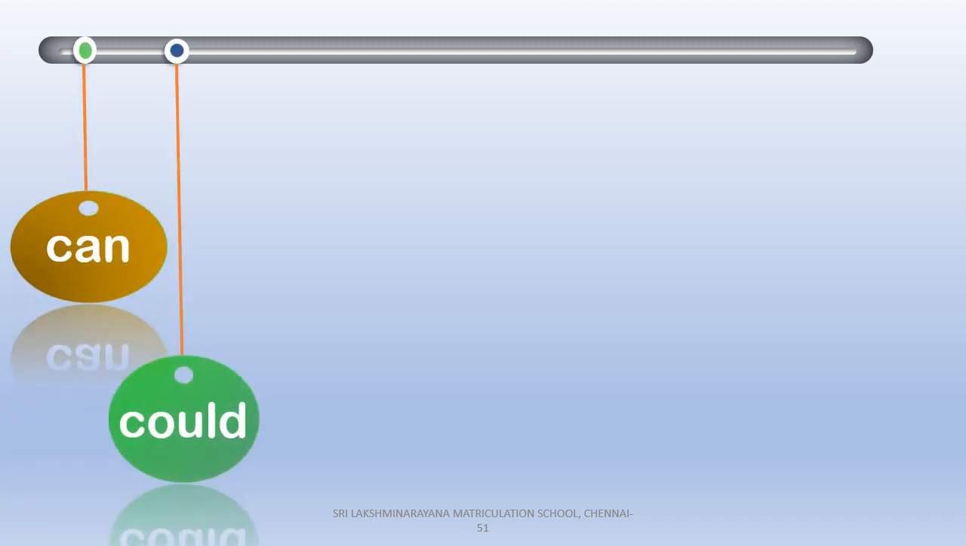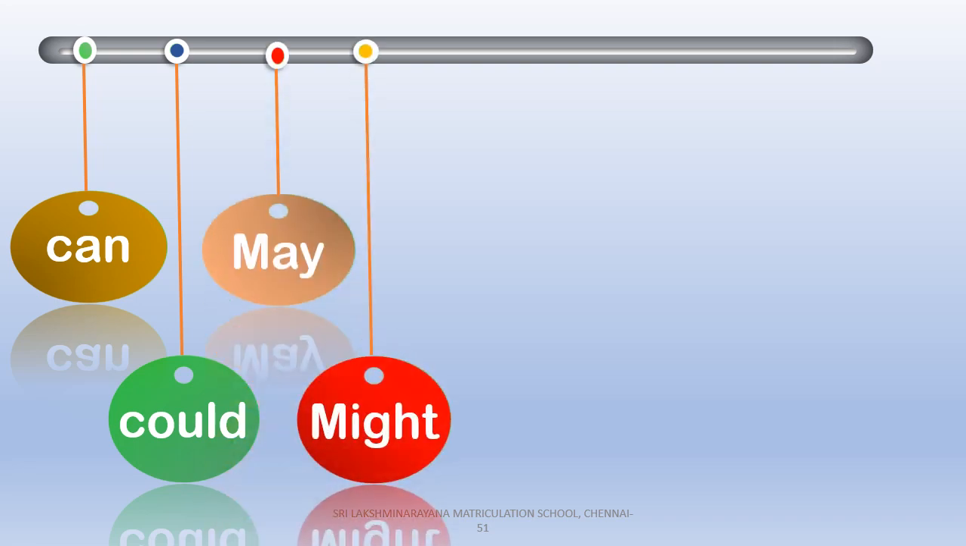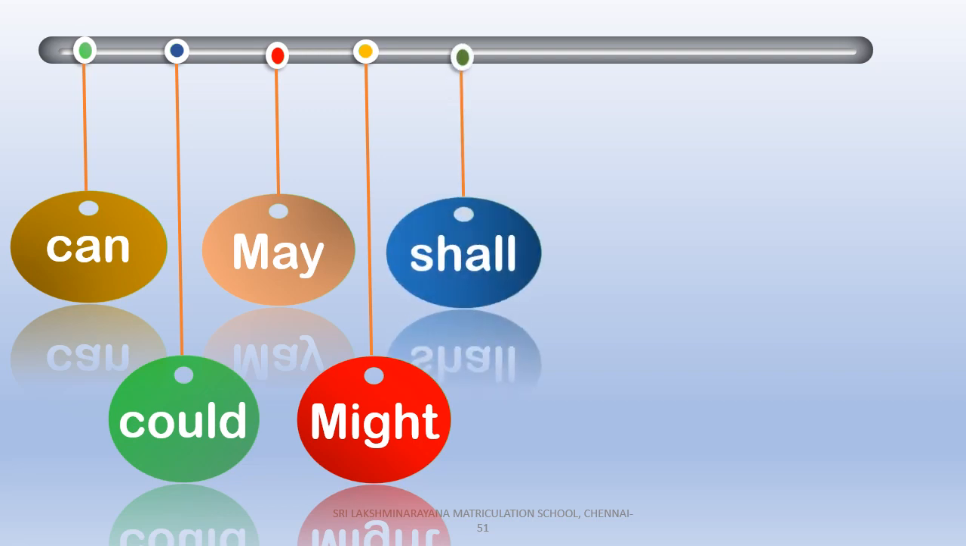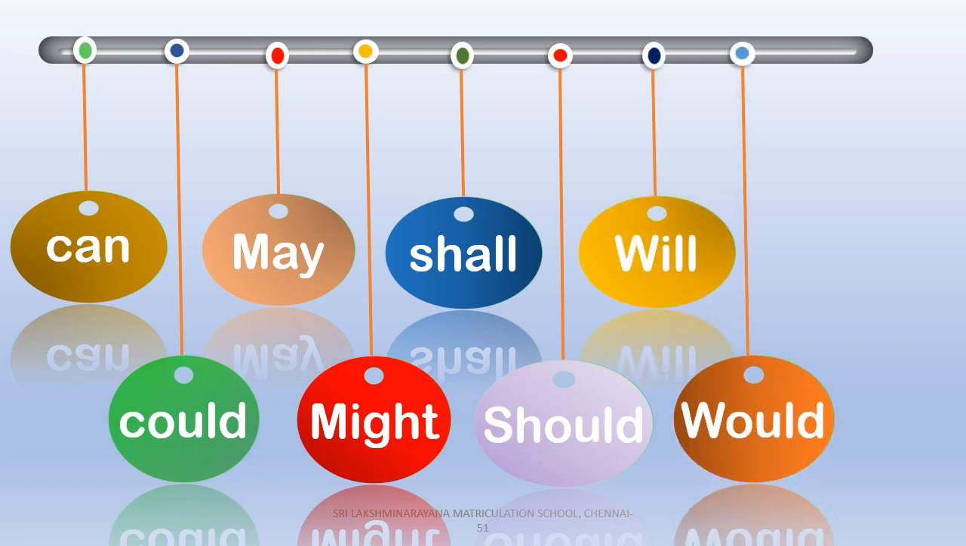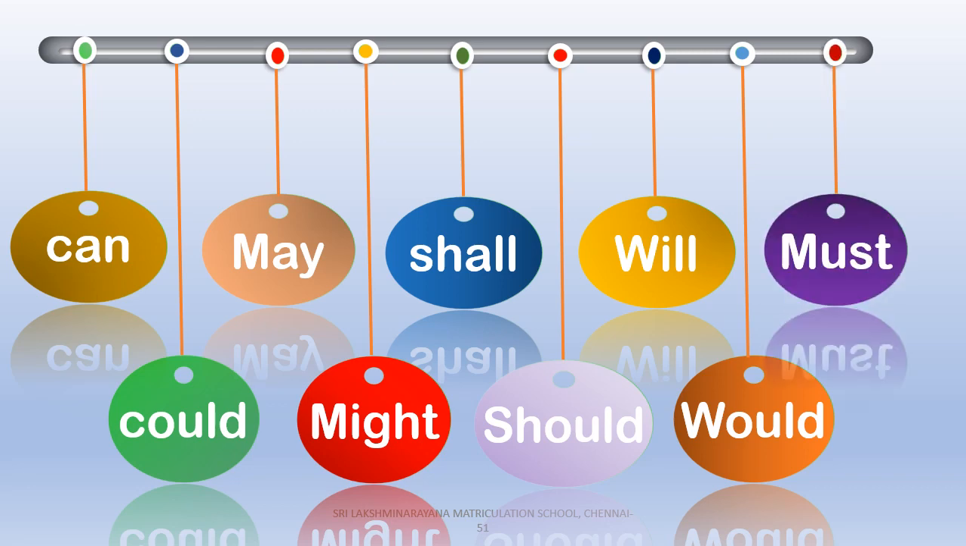So now first let's see those 9 modal verbs. Can and could. The past form of can is could. May and might. Might is the past form of may. Shall and should. The past form of shall is should. Will and would. Would is the past form of will. And the last one is must. So children, in the following slides, let us discuss the usages of all these 9 modal verbs.